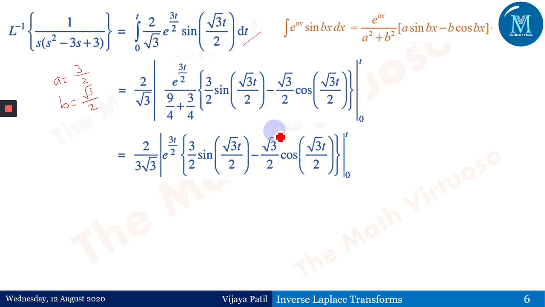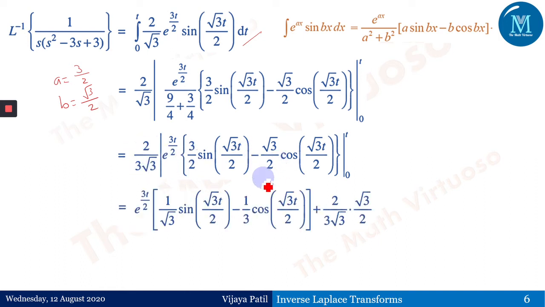Upper limit would give me the same answer, but before that we have done some adjustment, because 9 by 4 plus 3 by 4 would give me this 3 out. So it's 1 by 3 here. So it's 2 upon 3 square root of 3 e to the power. So now we are putting in the upper limit.